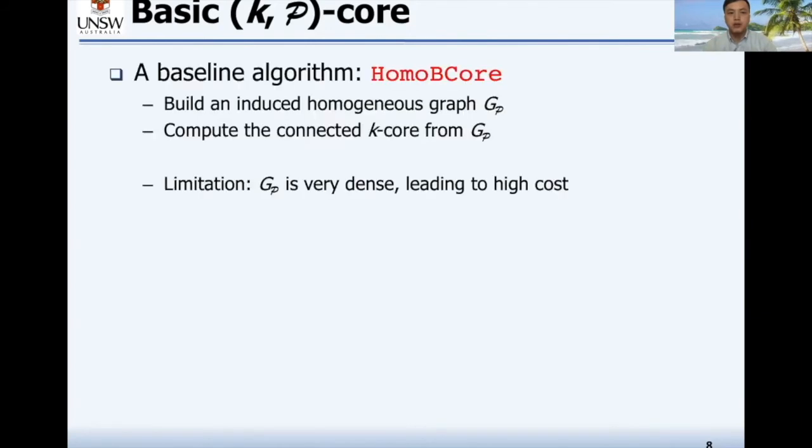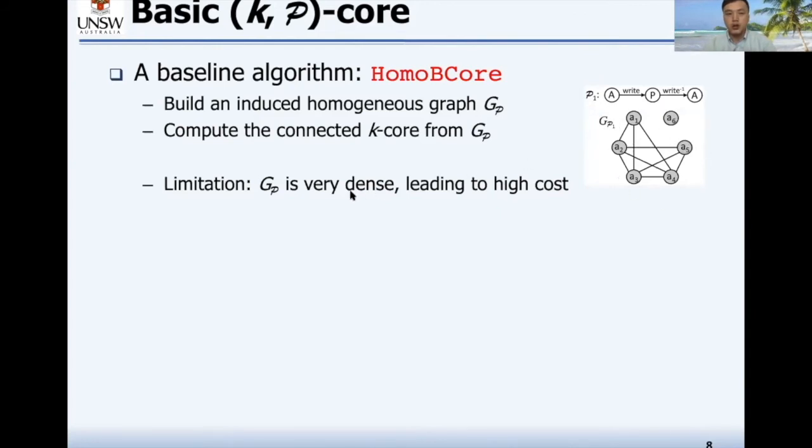Next, we focus on discussing our online query algorithms. For the basic KP core model, we propose a baseline algorithm which works as follows. We first build an induced homogeneous graph and then compute the connected K-core from the homogeneous graph as the community. For example, given a metapath APA, we build a homogeneous graph like this, and then the connected K-core in this homogeneous graph can be regarded as a community.